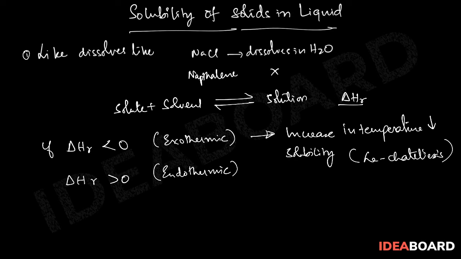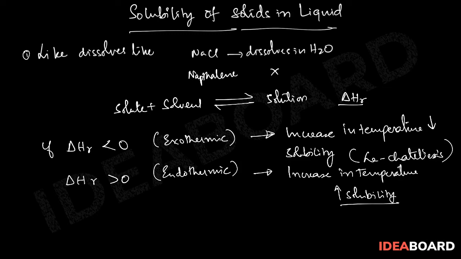So in that case the solubility increases with temperature. So increase in temperature increases solubility. Most of the cases we find are this case only, that with temperature the solubility increases.